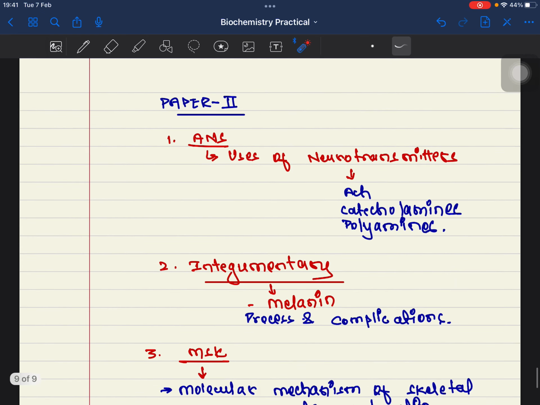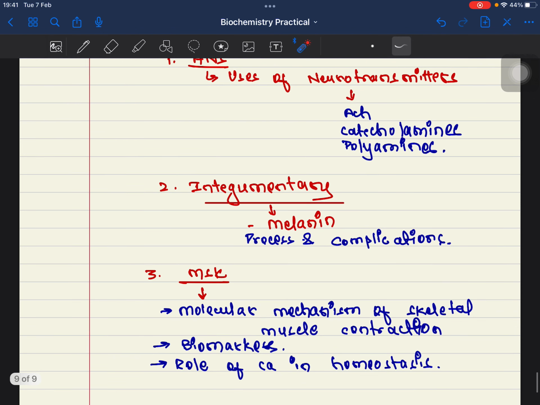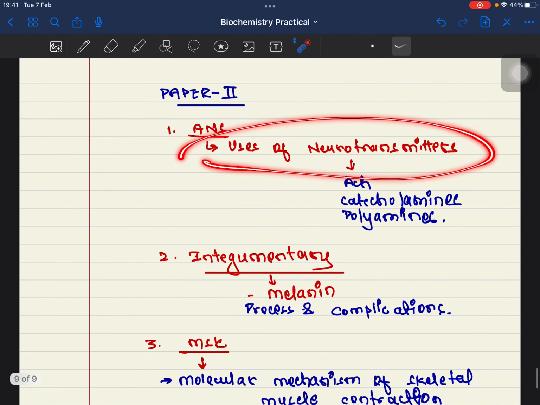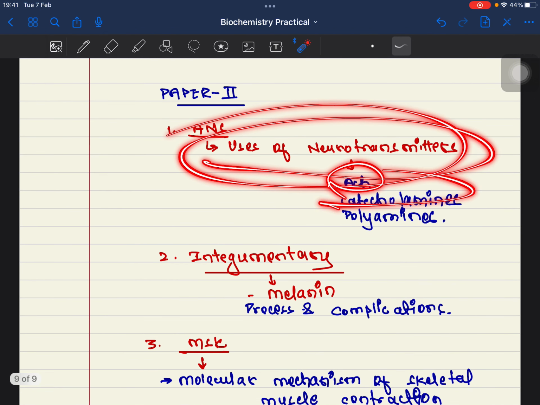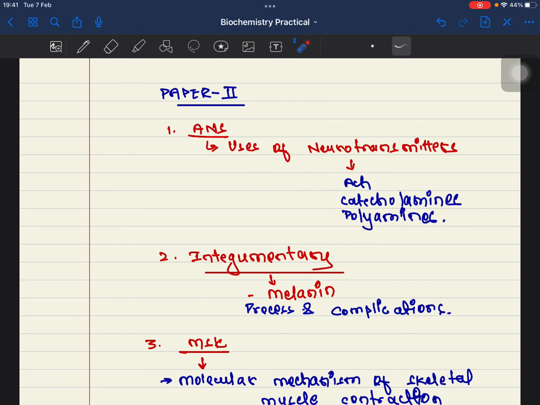All right. In paper 2, what can be asked? Paper 2, you must not focus too much, because paper 2 is not asked very much. But if asked, they will ask about the uses of neurotransmitters like acetylcholine, catecholamines, polyamines, right? Not apart from this. Serotonin, or you may say others like GABA or dopamine, these are hardly asked. All right. You must know about general neurotransmitters and why they are called neurotransmitters.